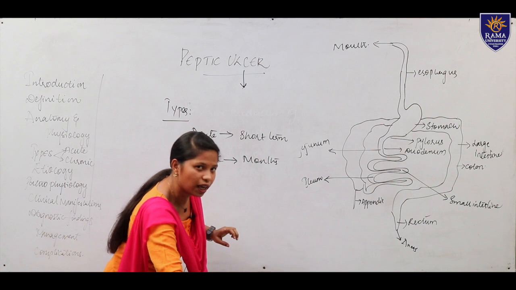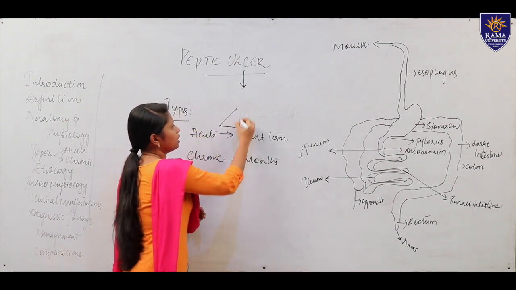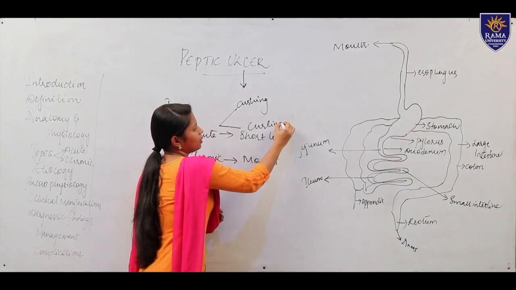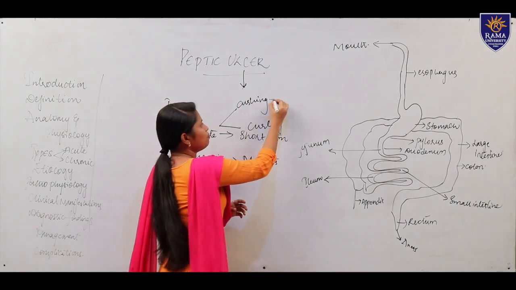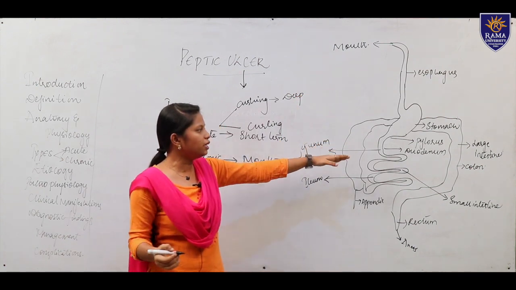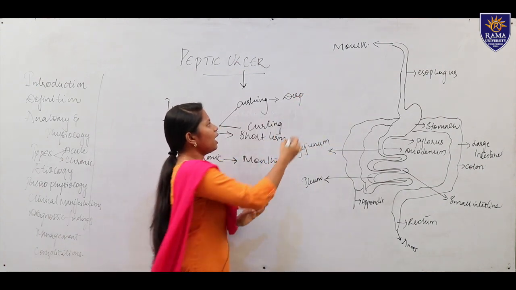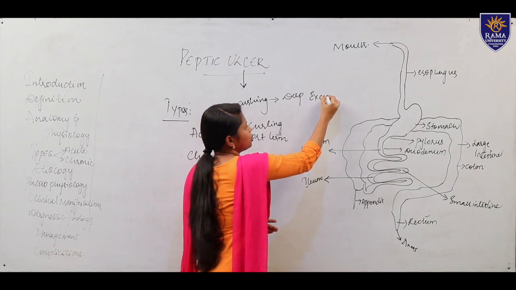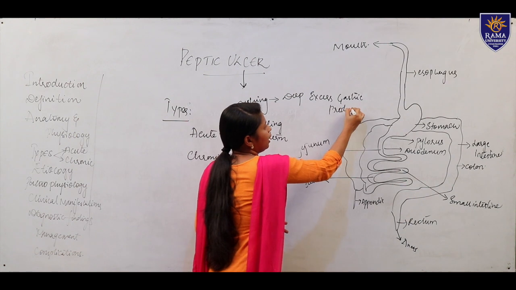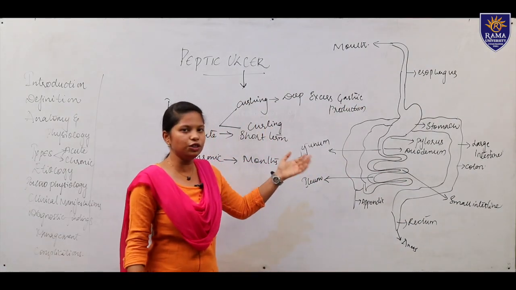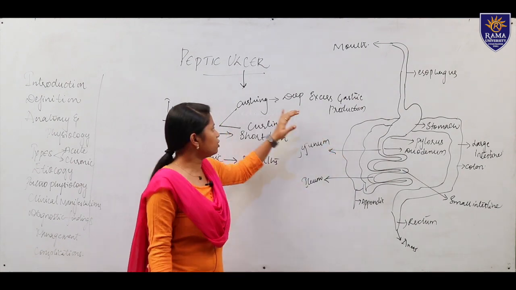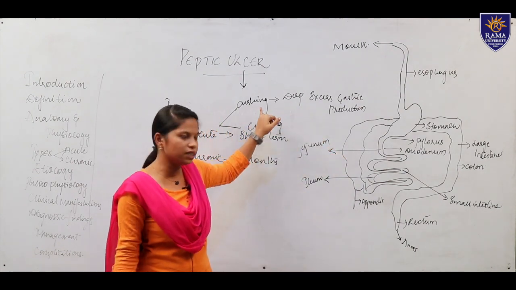In the acute type, we again have two types, Cushing ulcer and Curling ulcer. Cushing ulcer is a deep ulcer which occurs in the esophagus, stomach or duodenum due to excessive gastric production or due to cranial injuries, other injuries or surgeries. That is Cushing's ulcer.